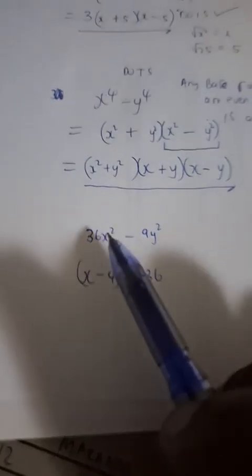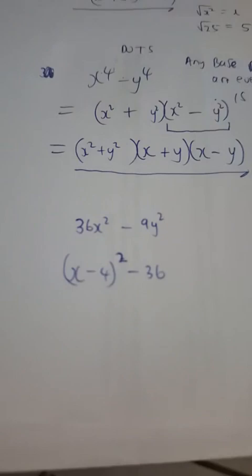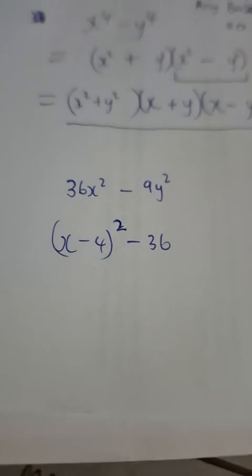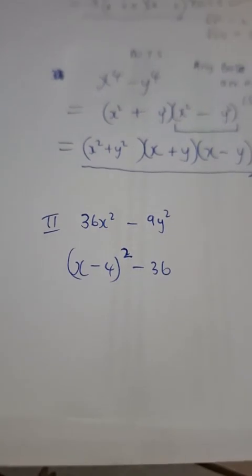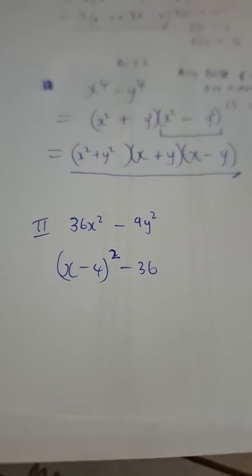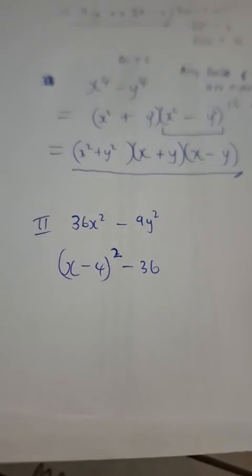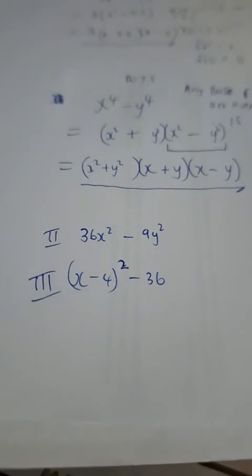Okay. 36x squared minus 9y squared. Maybe you can do that on your own. Just do that for me quickly, and then in the comment section you can comment with your answer. 36x squared minus 9y squared. Let me give myself a breather and allow you to do that one, and maybe this last one as well, and then we'll do a correction of it after you're done.